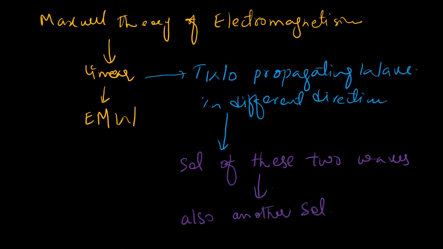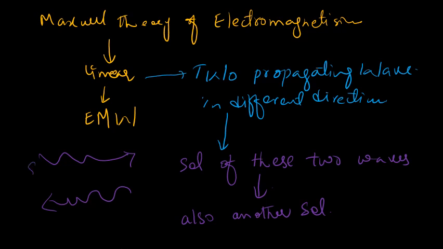That is, when we have one wave propagating in one direction, another wave in another direction, and a third one also propagating in its own way, all waves are propagating in their own way without affecting each other. So all these electromagnetic waves are solutions of Maxwell theory of electromagnetism.